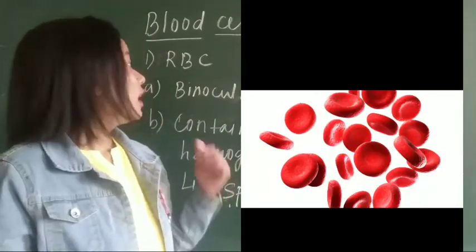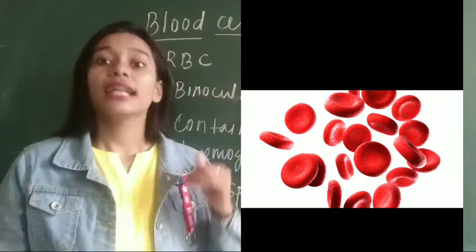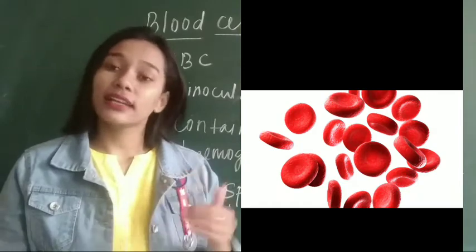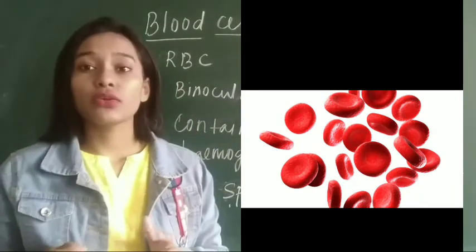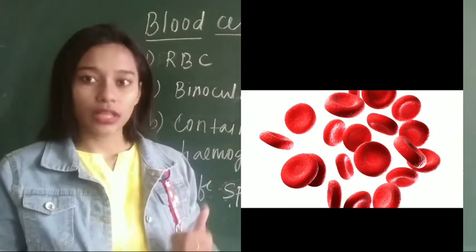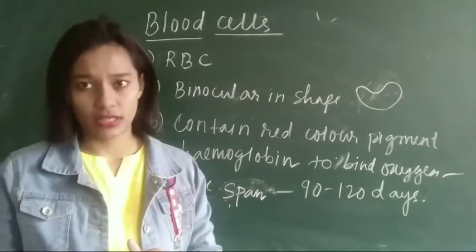Now you see red blood cells are also known as erythrocytes. They are red in color. Why are they red in color? We will see. First of all, they are biconcave in shape. You can see in the diagram. Second, they contain the red color pigment hemoglobin.